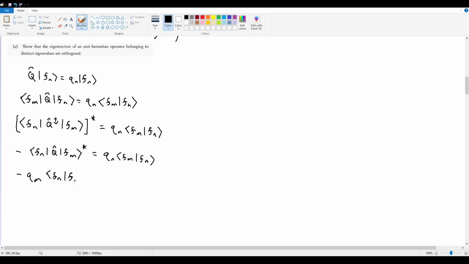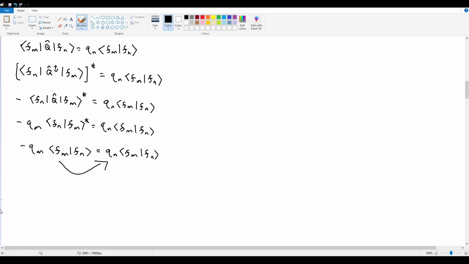Fn Fm. This right side is the same. And at this point, I can just switch the order to remove the complex conjugate on top. And now I can do the same thing. I can move this to the right, in which case I'm going to get 0 is equal to Qn plus Qm.